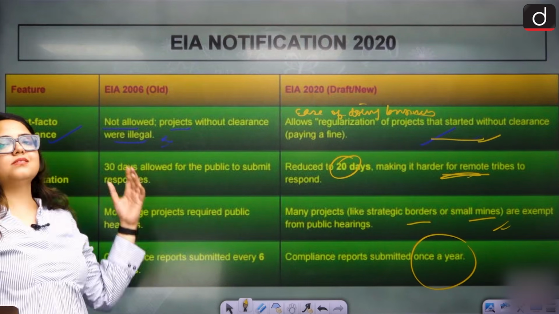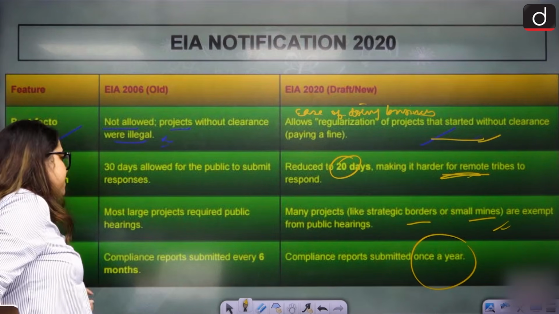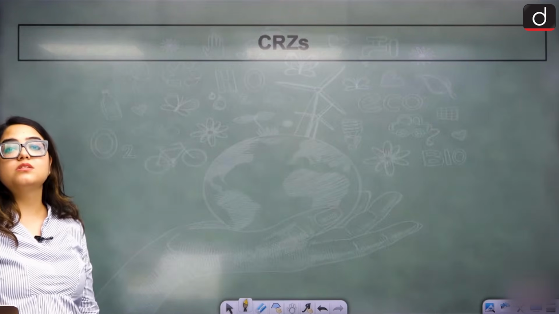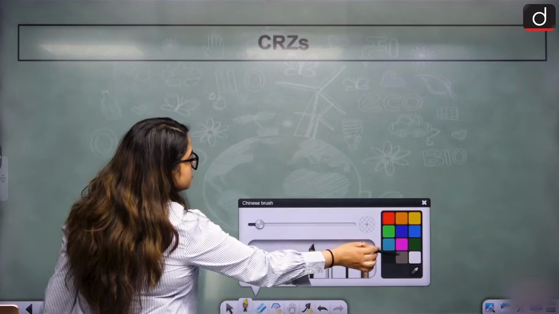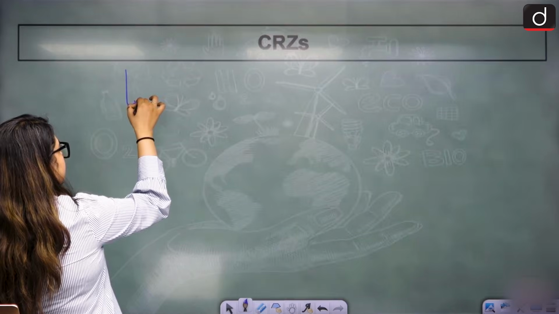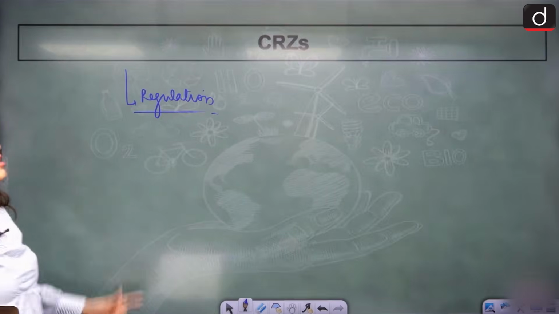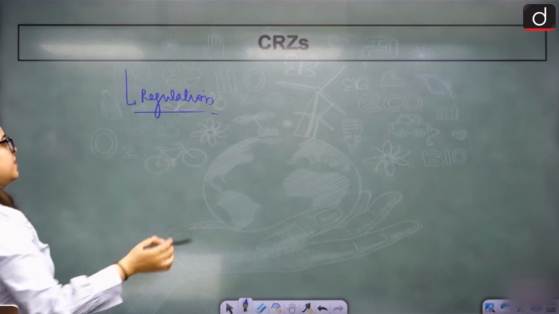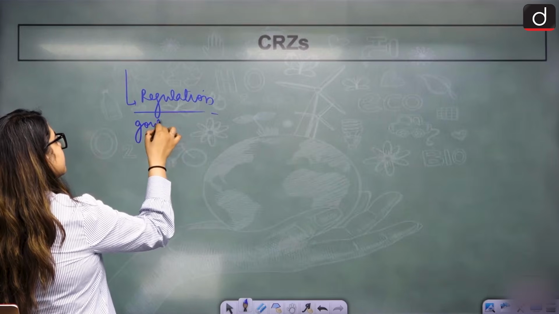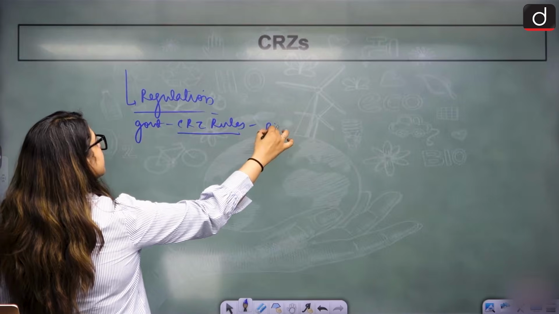This is regarding the regulation of the projects. Another thing we need is the regulation of coastal zones, the coastal regulation zones. Regulation is required because another large scale pollution happens here. India has a huge coastline, so the government created CRZ rules to protect this coastline.